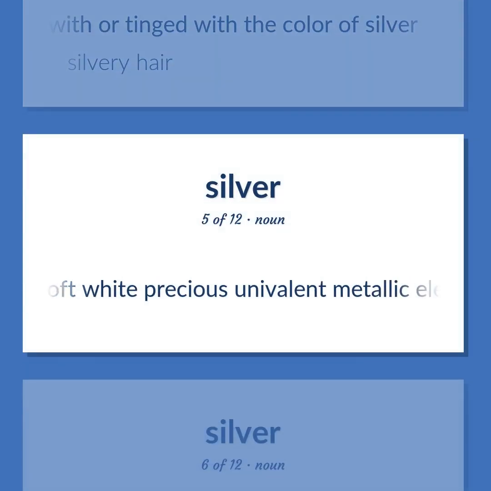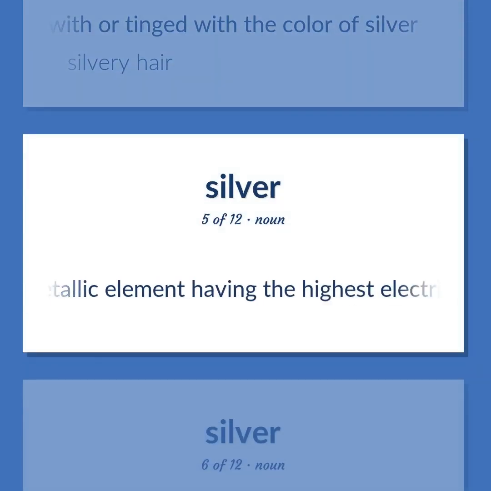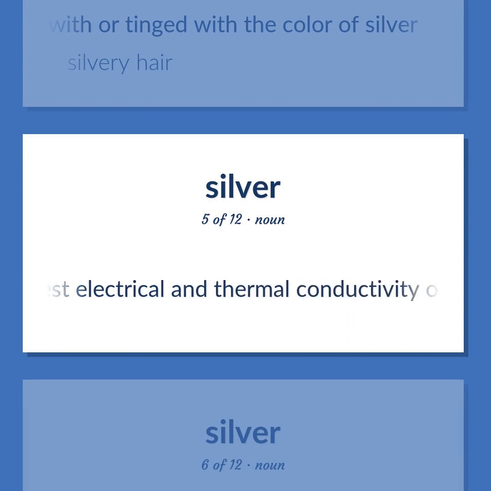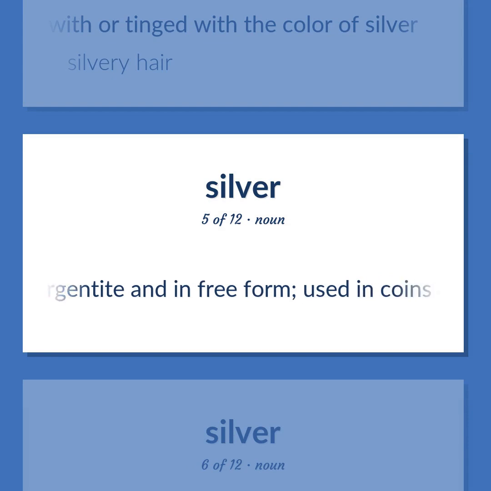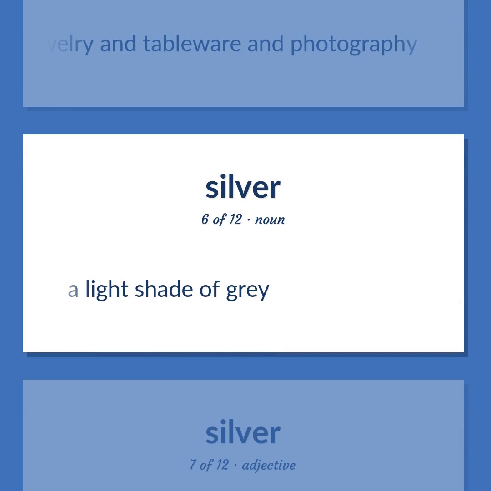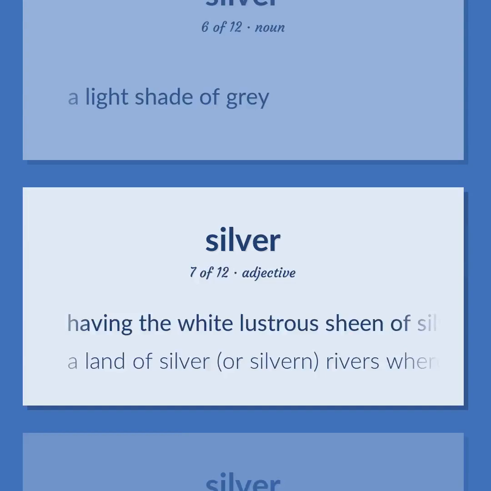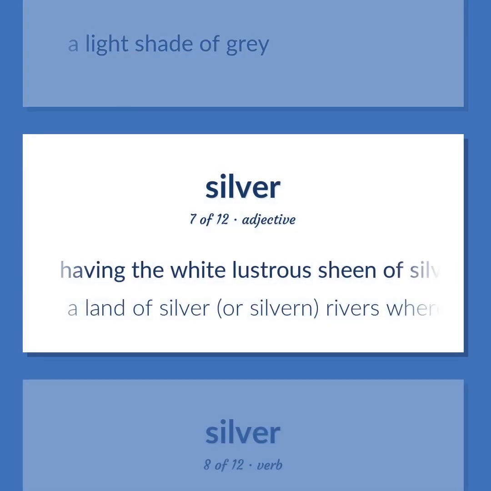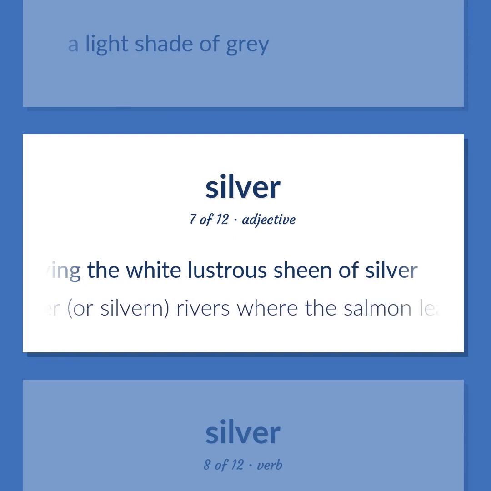A soft white precious univalent metallic element having the highest electrical and thermal conductivity of any metal. Occurs in argentite and in free form. Used in coins and jewelry and tableware and photography. A light shade of gray. Having the white lustrous sheen of silver. A land of silver, or silvern, rivers where the salmon leap.